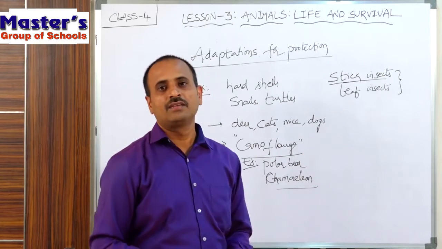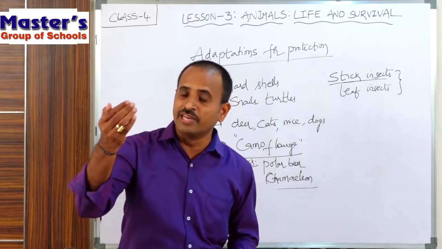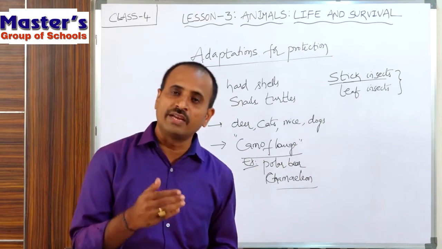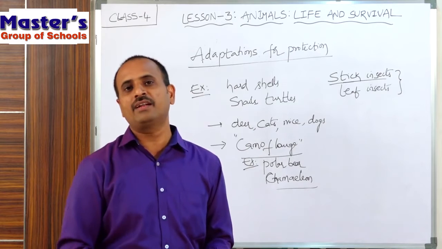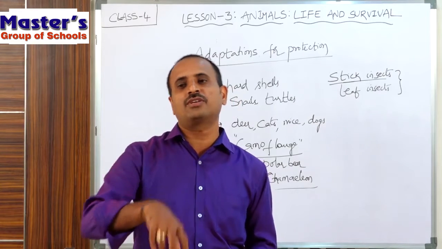Also the leaf insects. It is green in color. When it settles on the leaves of the plant, its body color also changes into green and it is not seen by its enemies. It will be merged into the surroundings.